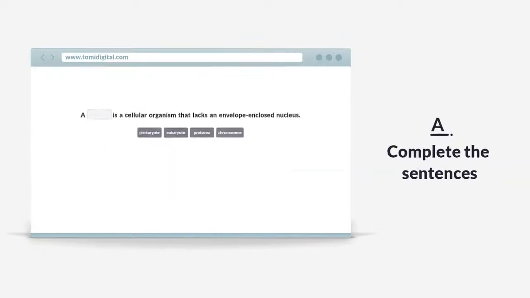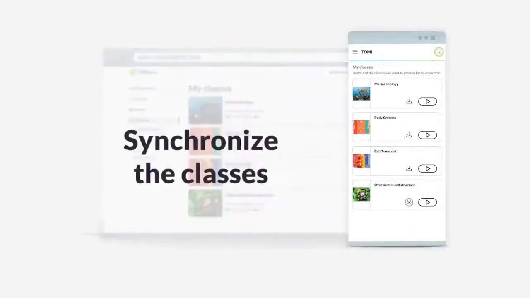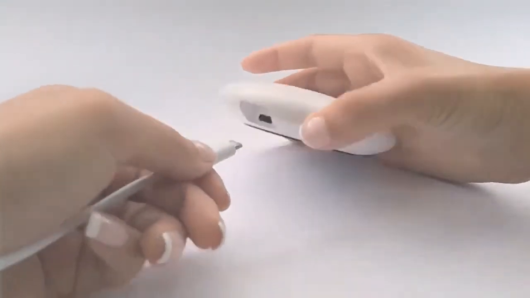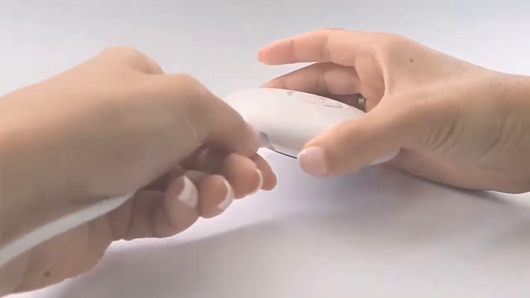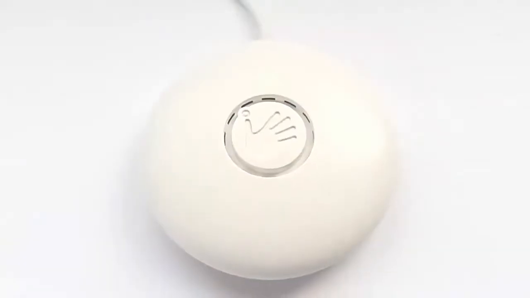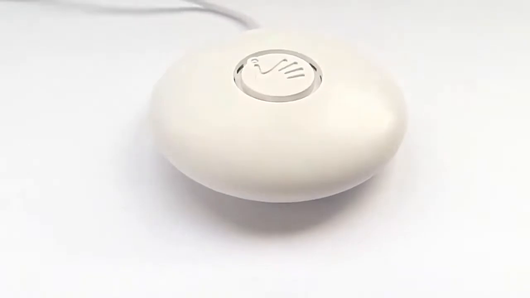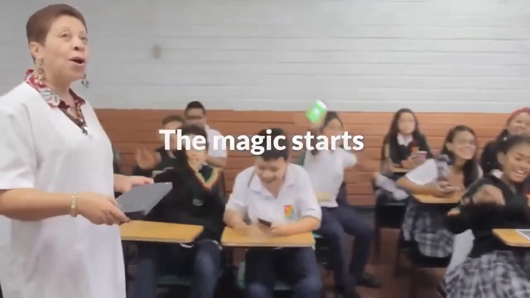reordering or completing sentences. Synchronize your favorite classes from the TOMi.digital application on your cell phone and take them to class with you. Connect the TOMi Play device to power or a portable battery, and a new Wi-Fi network will appear. Ask everyone in the classroom to join the network and watch the magic begin.